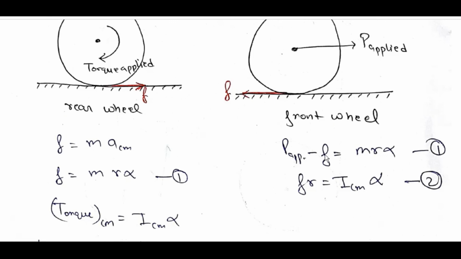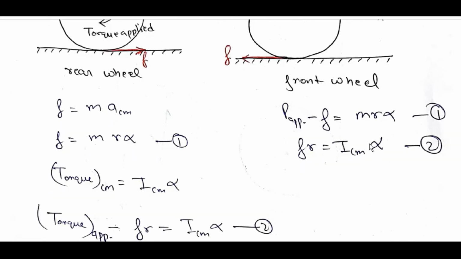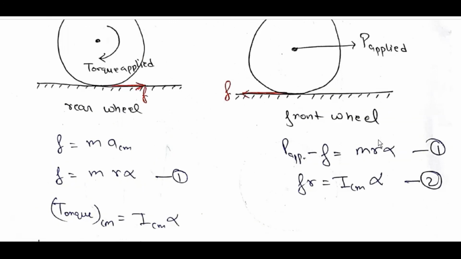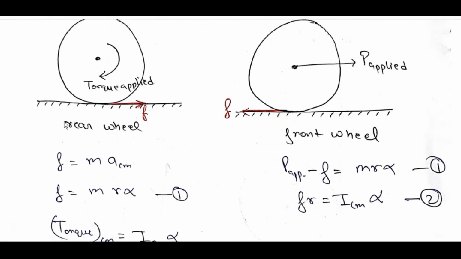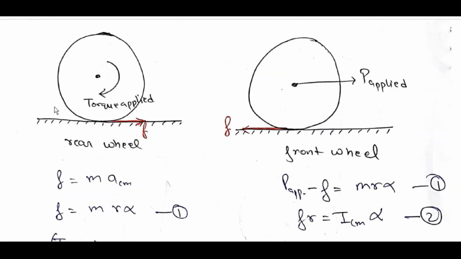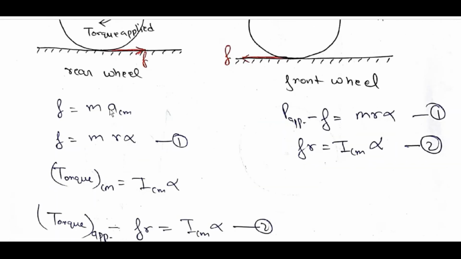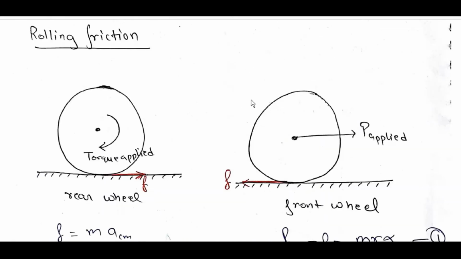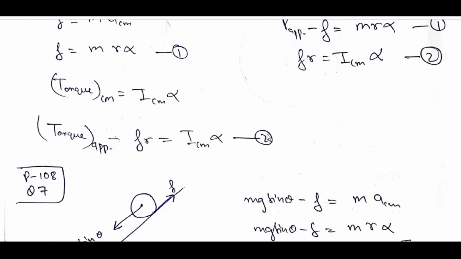P applied minus F is equal to m R alpha, F R is equal to I_CM alpha. For the rear wheel only torque is applied, so F is equal to m a_CM. Front wheel rotation, it will be like this.